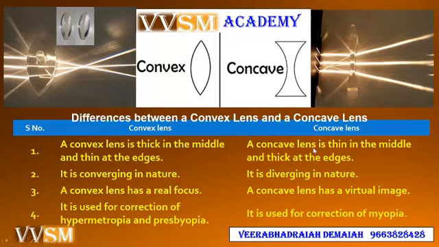A concave lens is thin in the middle. It's quite opposite, thin in the middle and thick at the edges. It is diverging in nature. A concave lens has a virtual image. It is used for correction of myopia.